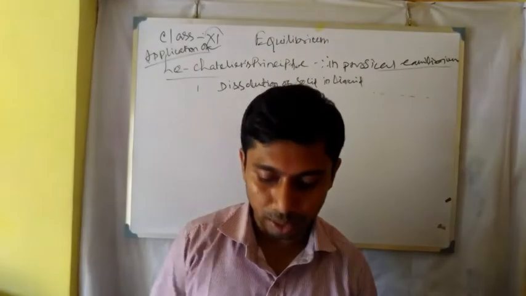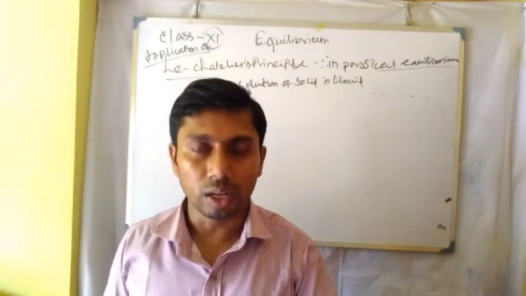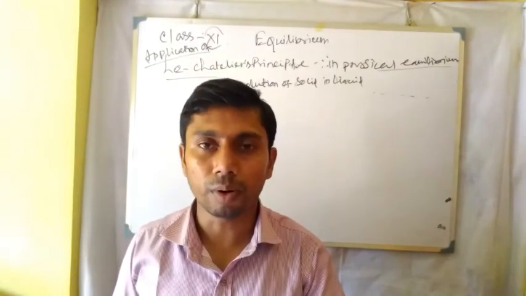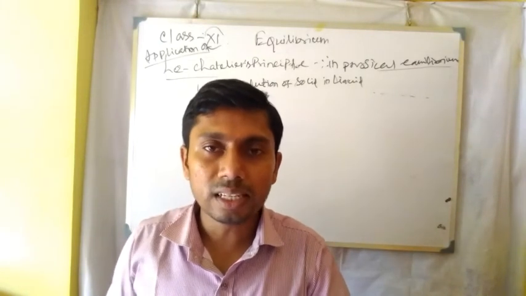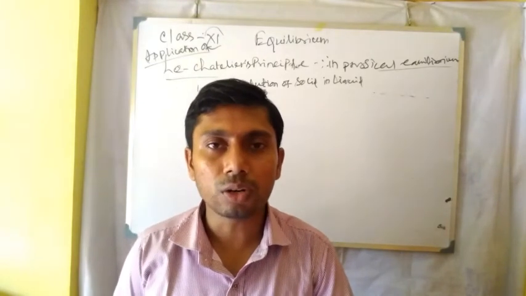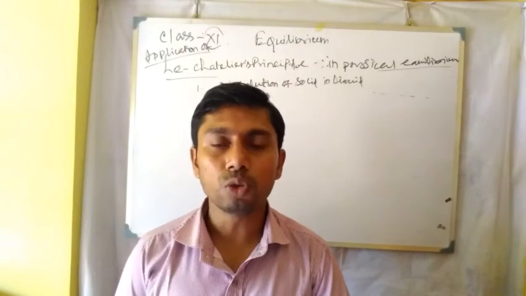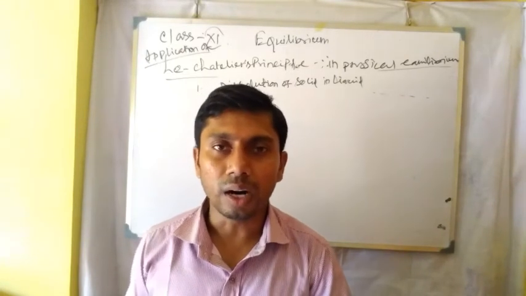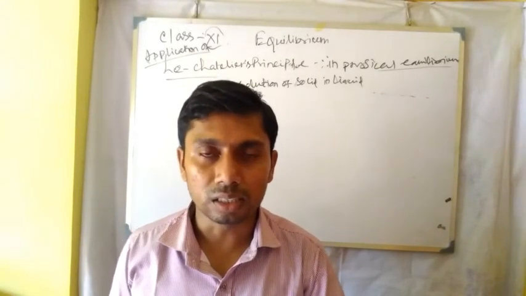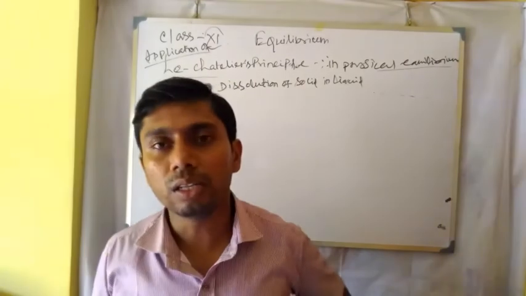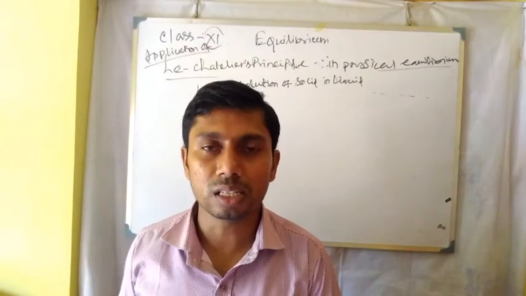What is ionic equilibrium? For example, a salt, that is sodium chloride. Sodium chloride is an electrovalent compound. You have the concept from the last class, that is class 10. As it is an electrovalent compound, there is only the electrostatic force due to the two poles on the particles, that is the sodium particle and the chloride particle in the crystal structure. For this reason, there is tough binding in the crystal structure.